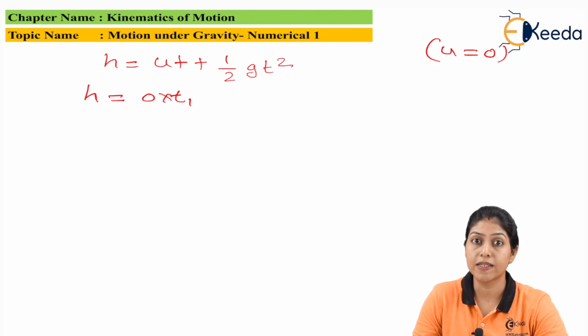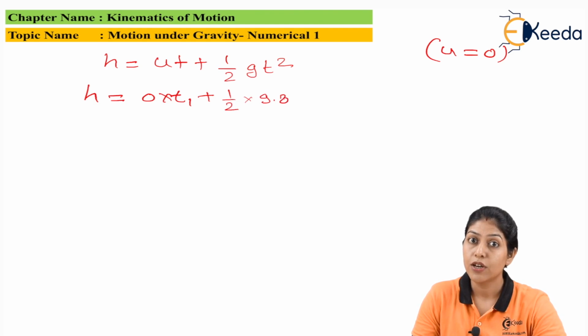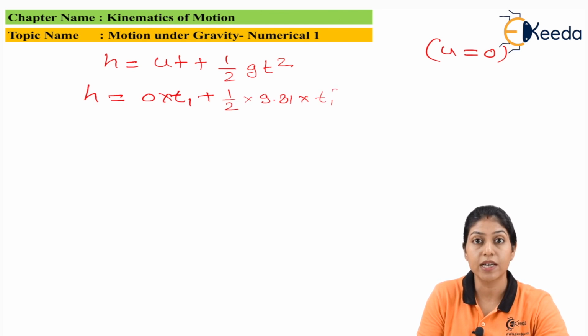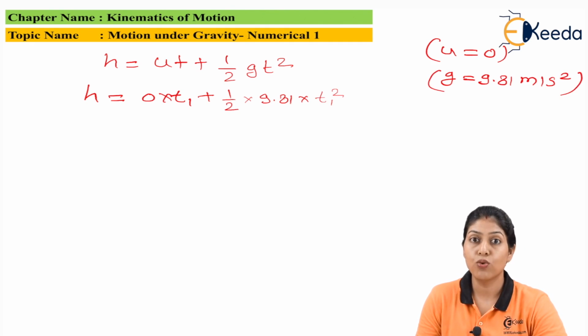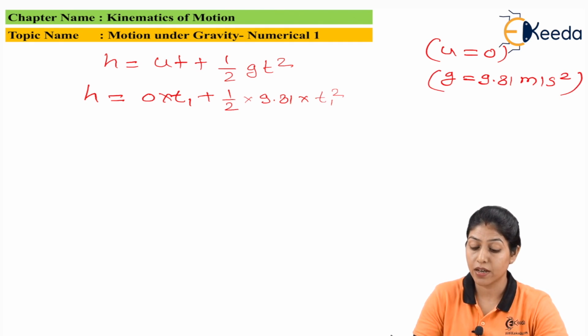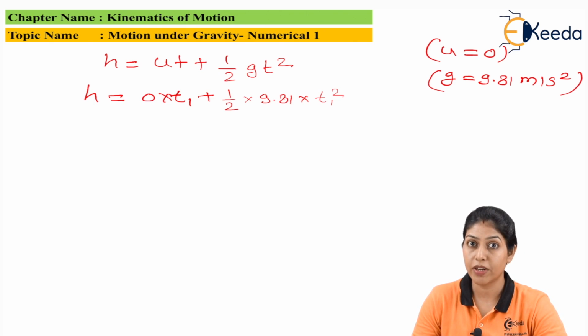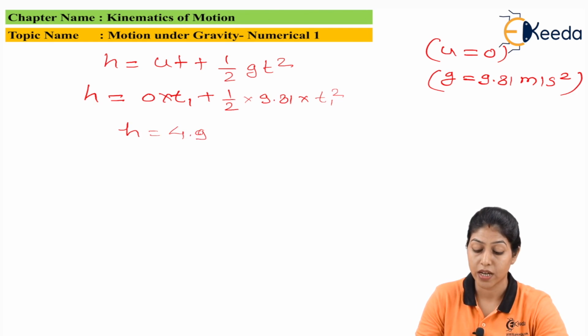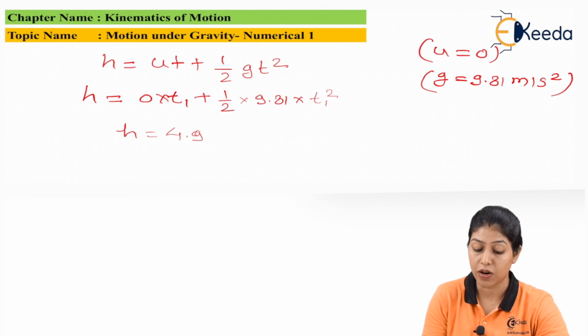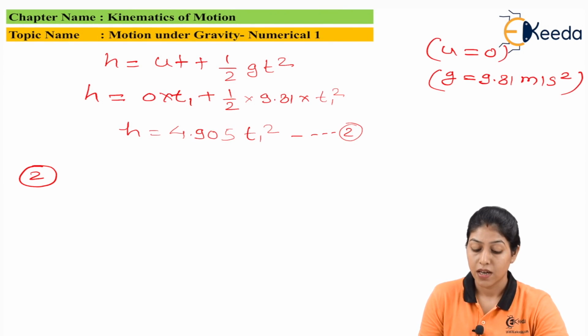And time taken we are considering as T1 because the stone is dropping from the top of the surface of the well to the water surface. So this time taken we are considering as T1. So this total term will be 0 plus 1 by 2 into 9.81 into T1 square. Here we are considering the g, or the gravitational acceleration, in place of acceleration. So its value is 9.81 meter per second square. So we will put this particular value and we will find out the equation for h. So h will be 4.905 T1 square, and this equation we are considering as equation 2.